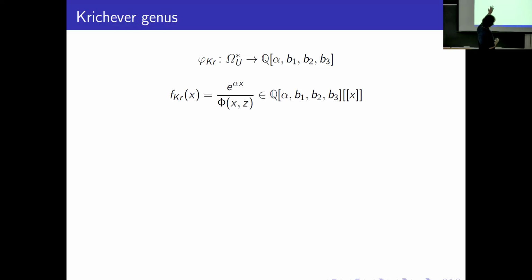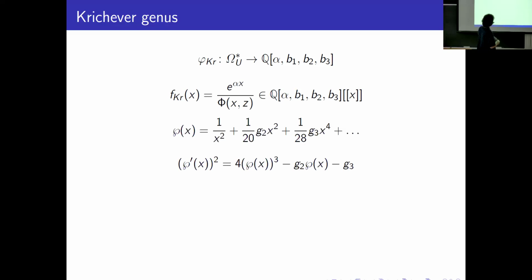And what is it? It's an exponential, but what is this function in the denominator? It's very well known in the analytic theory of special functions, the Baker-Akhiezer function. But for us, we have the following formal definition. For example, we can define formally the Weierstrass P function. It's just a function of such form which satisfies the following equation.